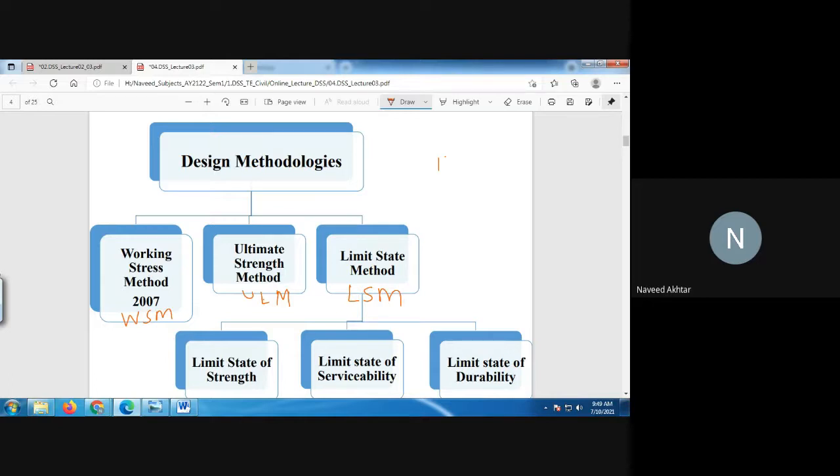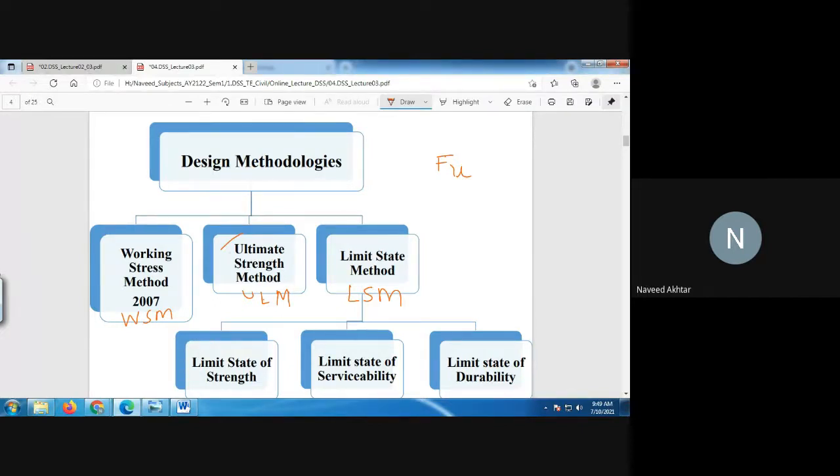You can see that in the working stress method, WSM, an uneconomical section comes out. Then the designers thought about it, and after seeing the material strength, they realized that the material fails at FU, not at FY. The material fails at FU, which is the ultimate stress of the material.